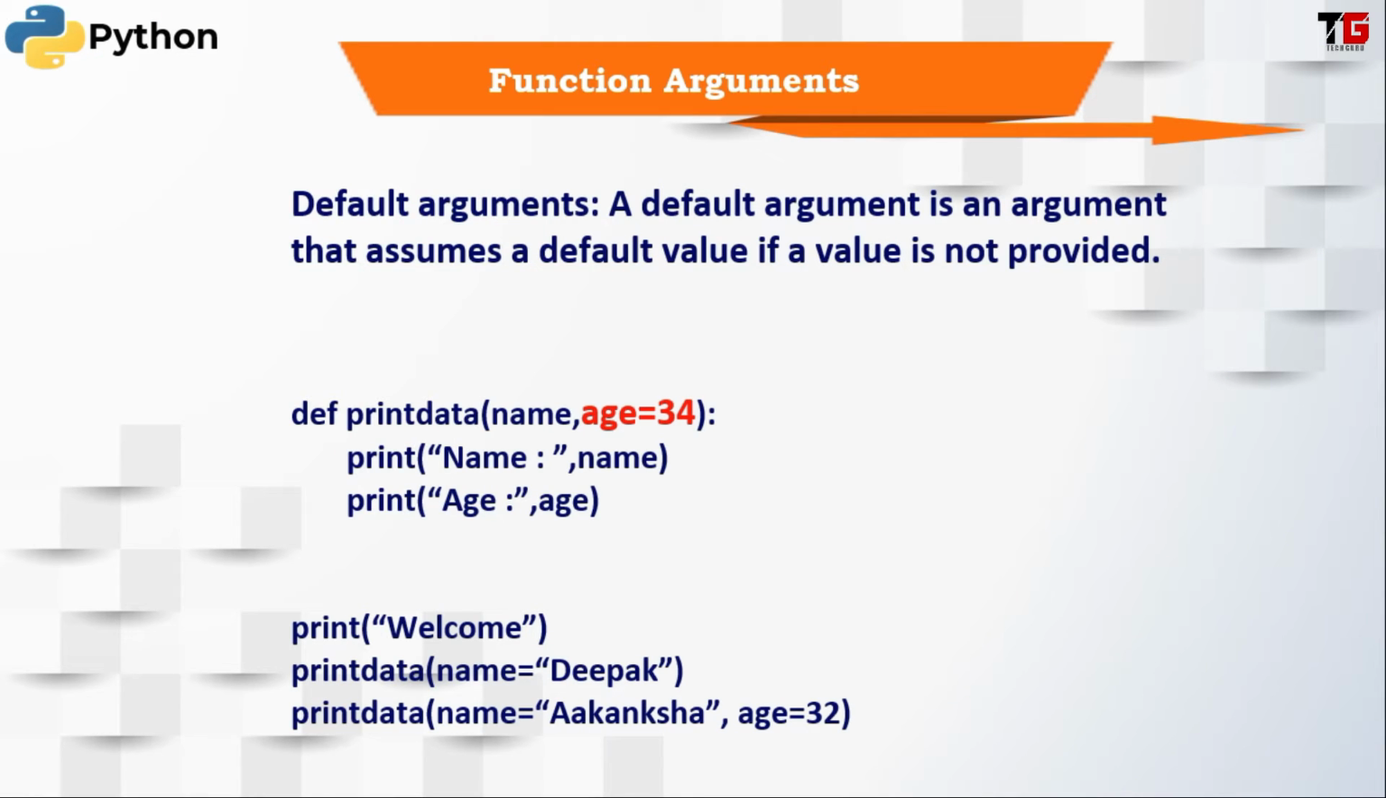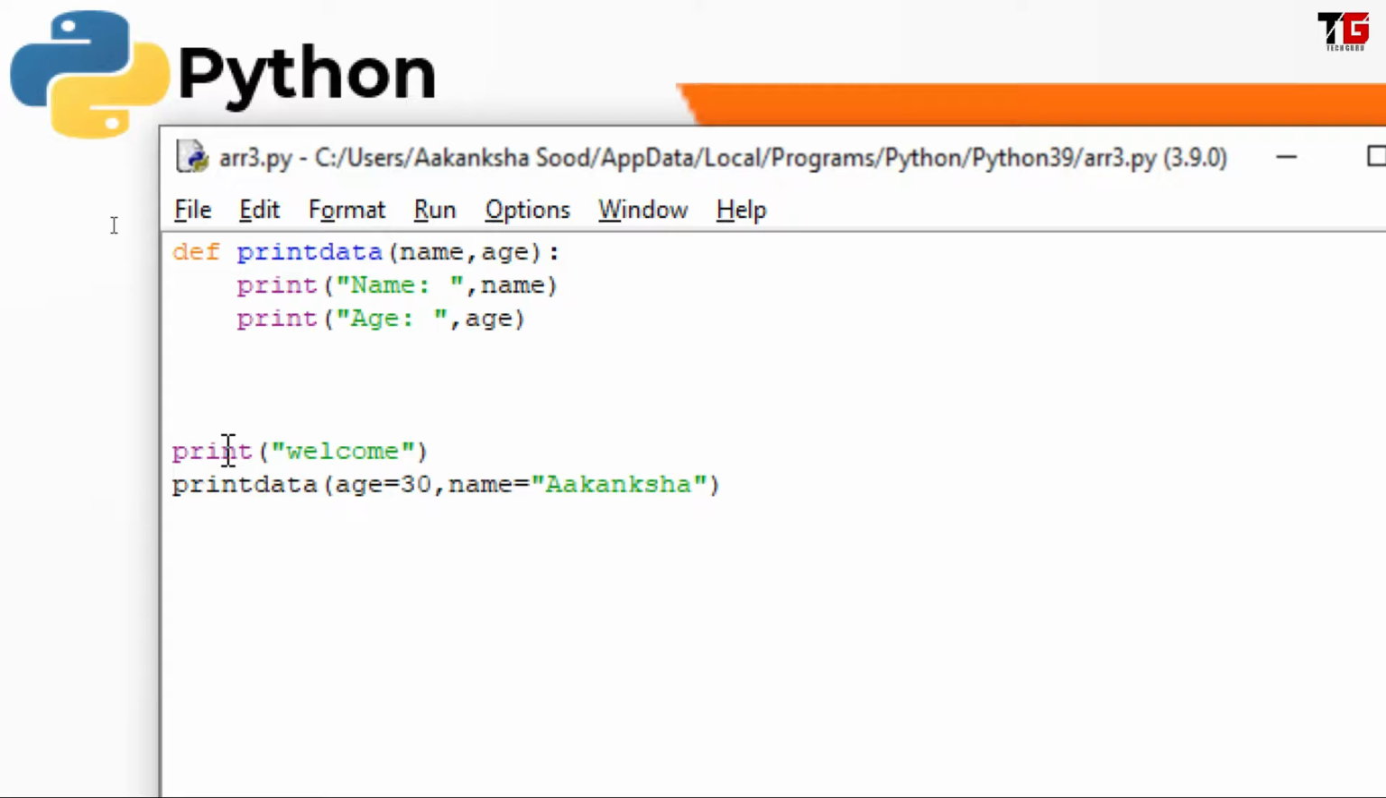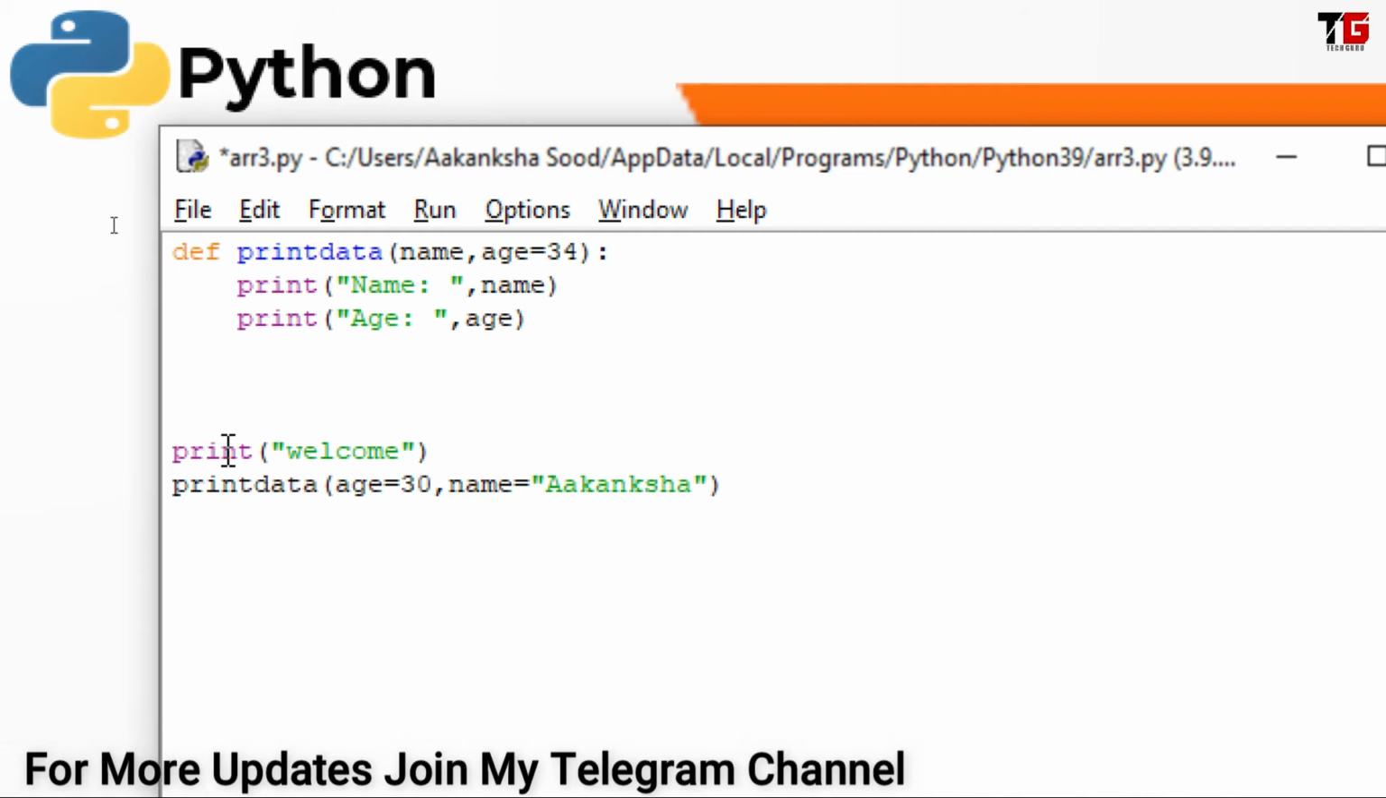Next is default argument. Sometimes it happens that we don't want to pass the value of one parameter. In that case we can specify a default value for that parameter. That I have done here with age. I have specified age equal to 34. So while calling this function, if I specify any value for age, then that value will be used. But if I don't specify any value, then this default value will be used. Let's see the example. So here I am specifying age equal to 34. It becomes my default argument.